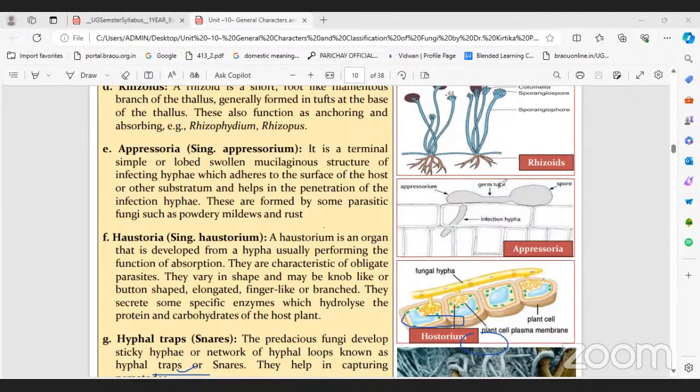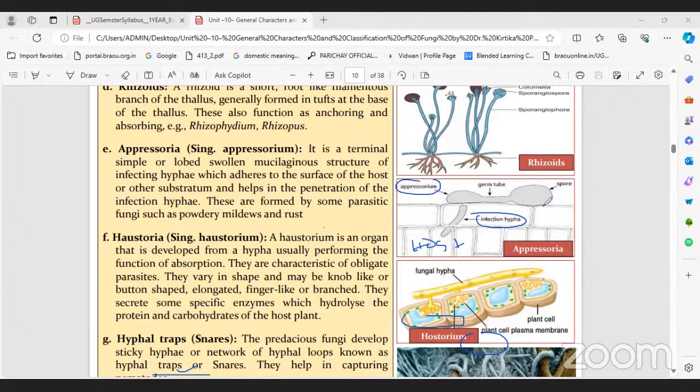Terminal. This is the appressorium. This is the host body. Simple, lobed, this is called lobes. Swollen mucilaginous structure of infection hyphae. This is the infection hyphae. Actually, infection hyphae are present inside the host. From inside the host, some external parts like a swollen balloon-like structure are formed.